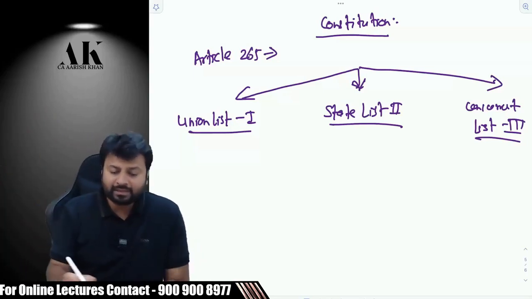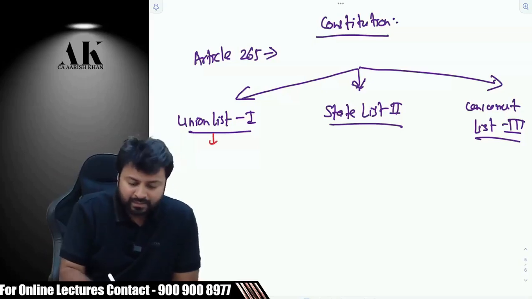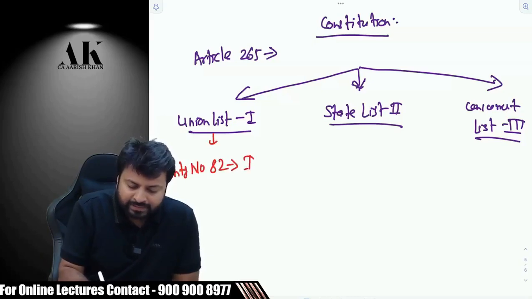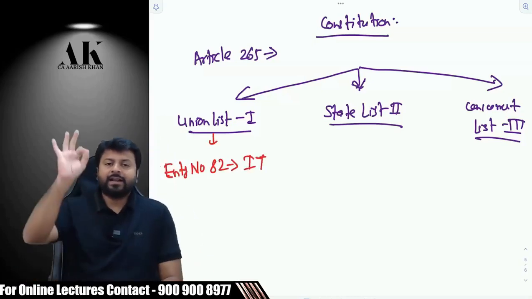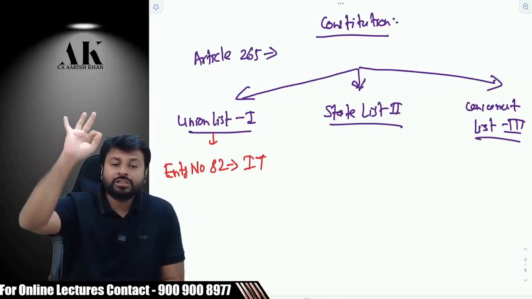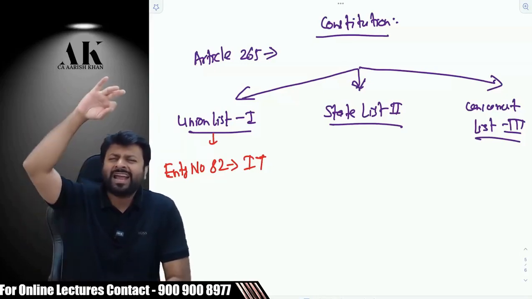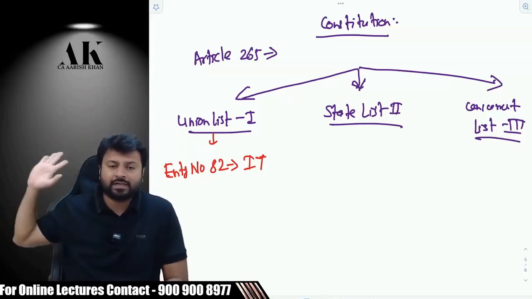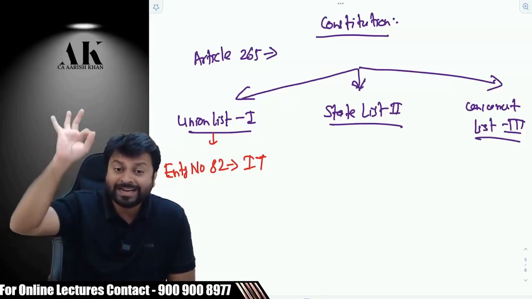So where is the power? The power is given in the Union List. In which entry? Entry number 82, which says that the central government has the power to charge, listen carefully, income tax on any income except agricultural income. Except which income? Agriculture income.